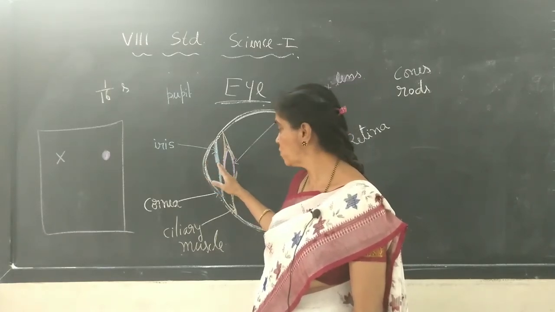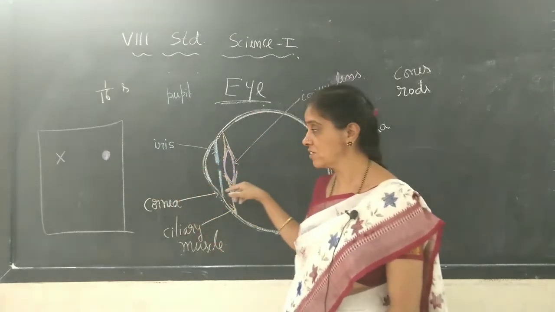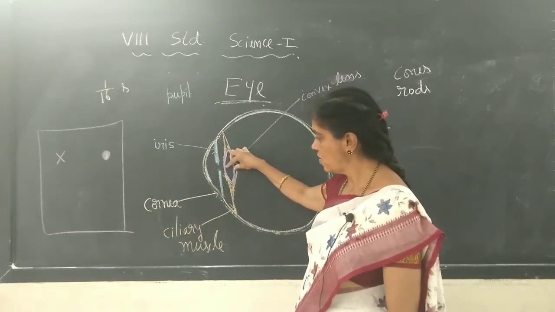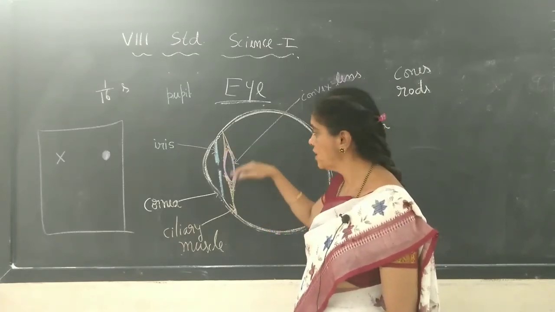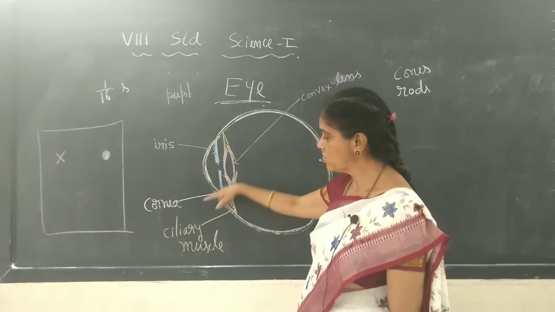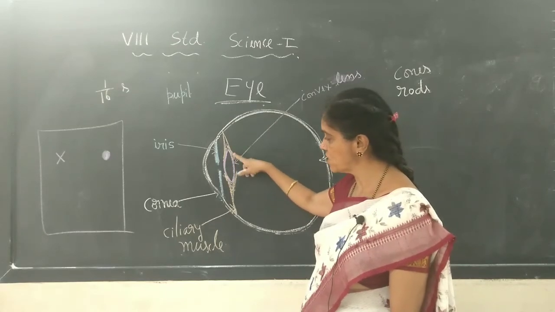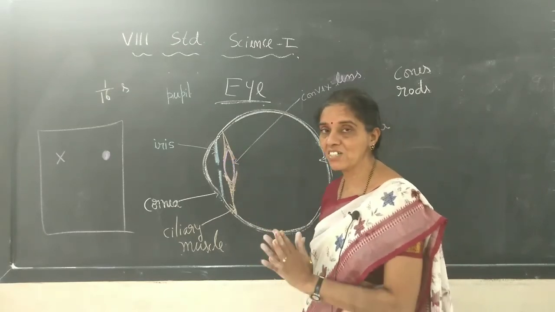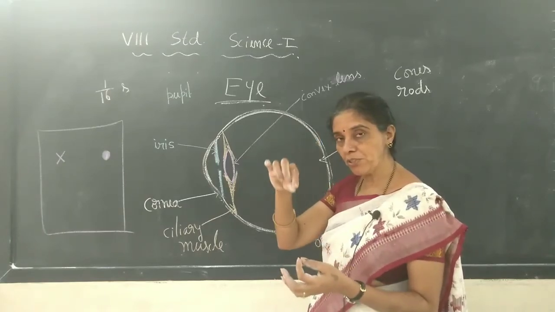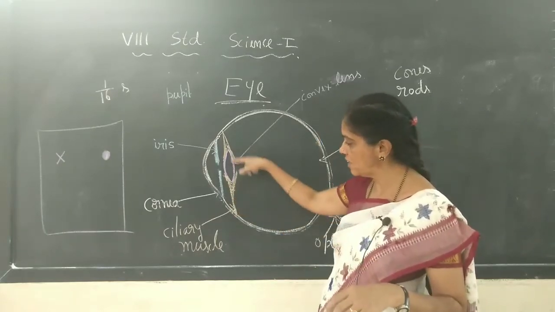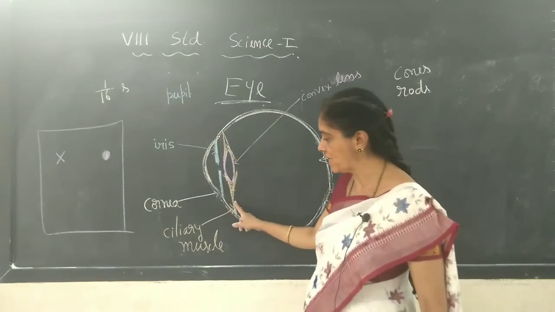Just behind that opening we have a transparent eye lens, it is a convex lens, and the thickness of this can be varied depending upon the position of the object while seeing, with the help of muscles called ciliary muscles. By contraction or relaxation of these muscles, it is possible to make the lens thick and small, or thin and lengthy.